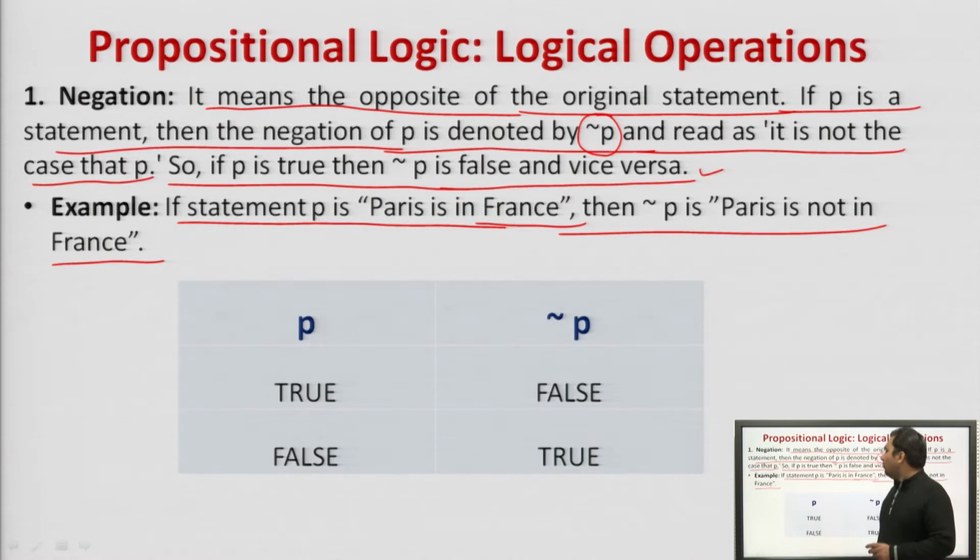If P is true, then the negation of P is false. If P is false, then the negation of P is true. There are two cases only.